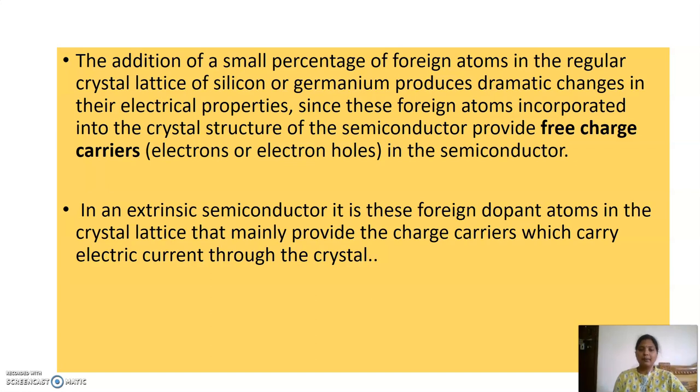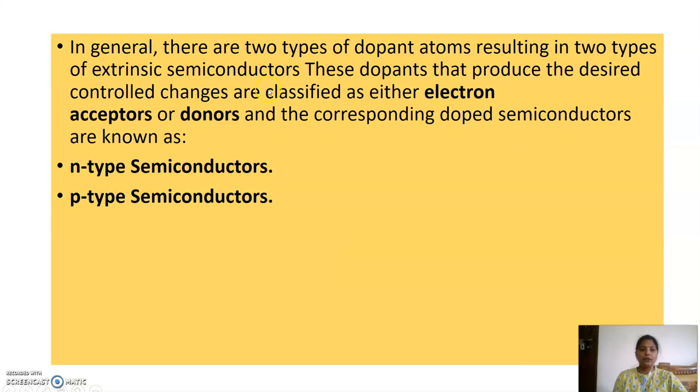So in an extrinsic semiconductor, a foreign dopant atom in the crystal lattice mainly provides the charge carriers which carry the electrical current through the crystal. So we have two types of extrinsic semiconductor, N-type and P-type, depending upon the dopant.